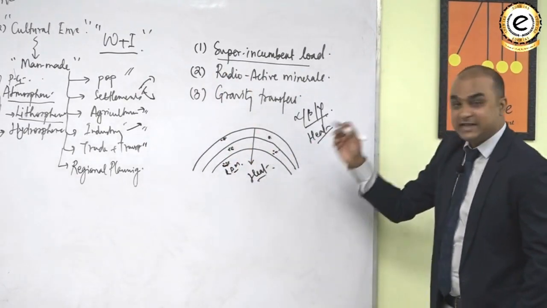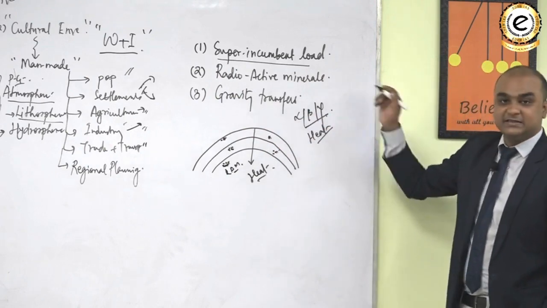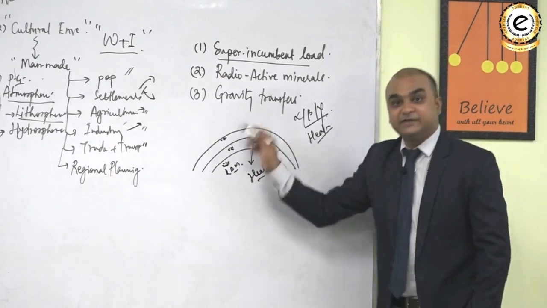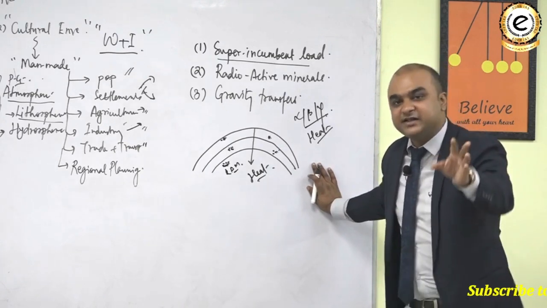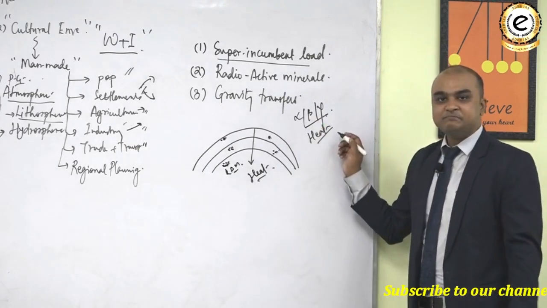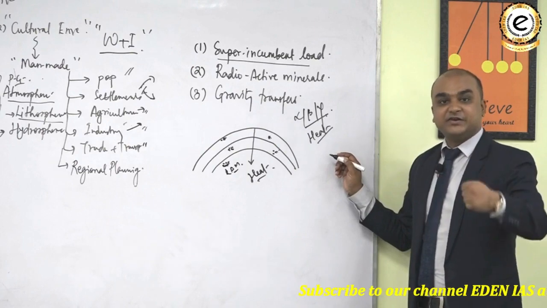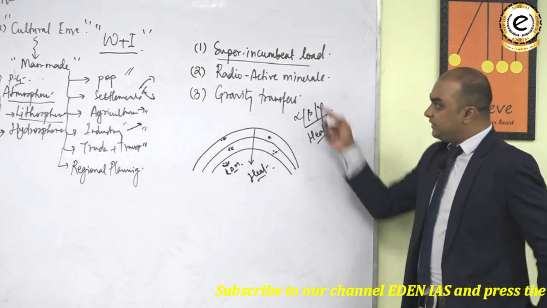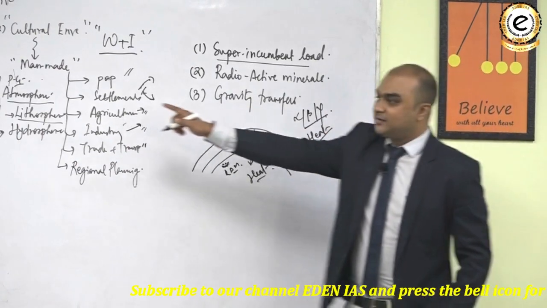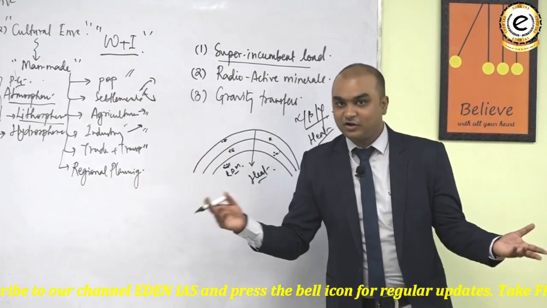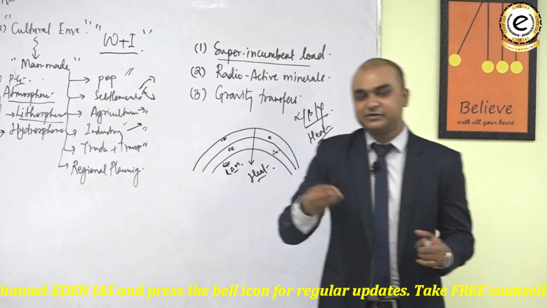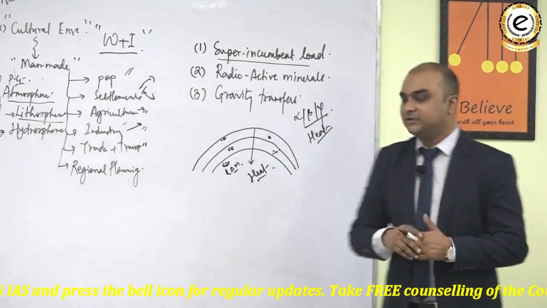Or there can be another possibility in which we can think that there is presence of radioactive minerals. These radioactive minerals disintegrate with time and emit radiations in the form of alpha, beta, gamma, and these generate the heat. Either of these two heats, the endogenetic forces are created, or due to both of them, who knows, because I already told you that our knowledge about the Earth's interior is very meager.